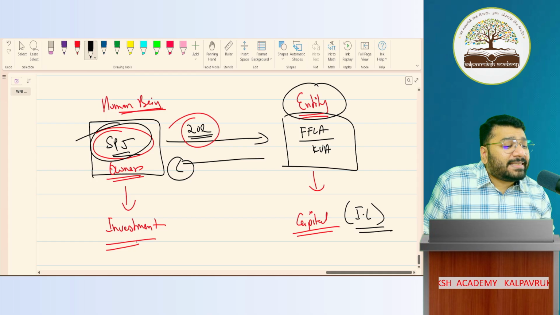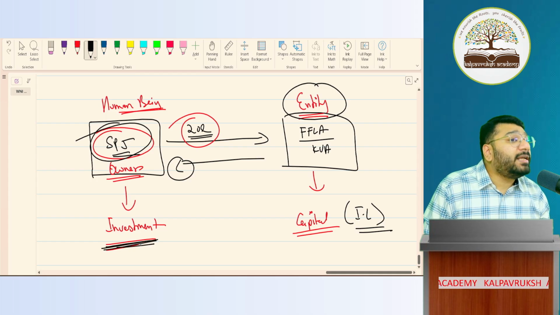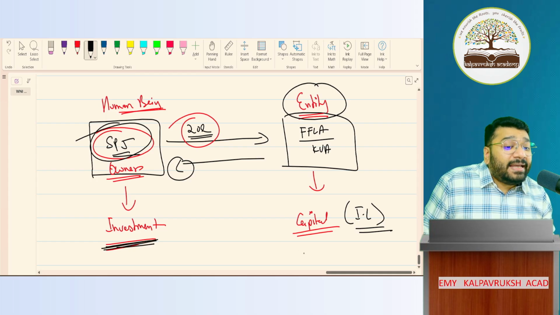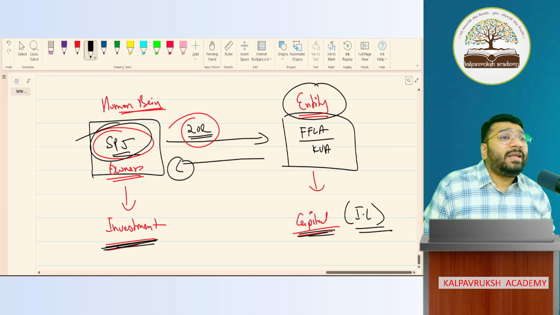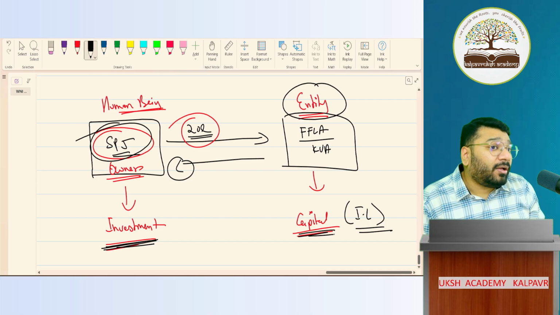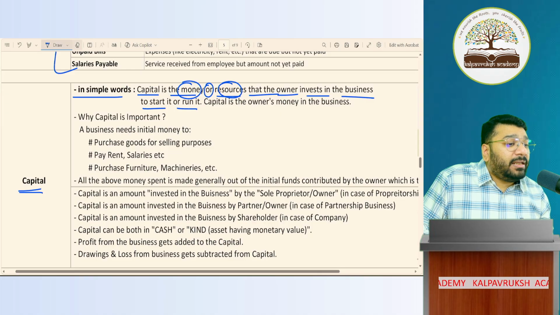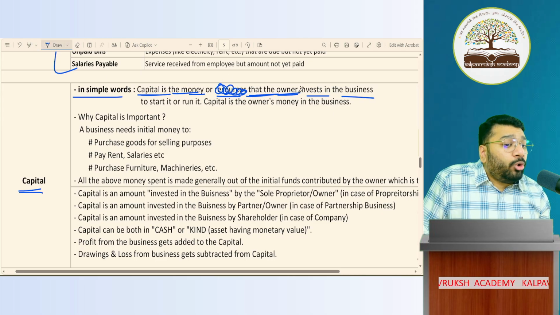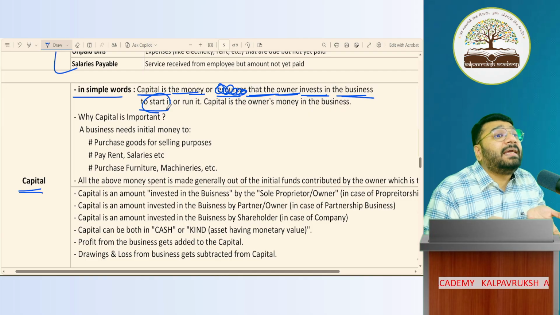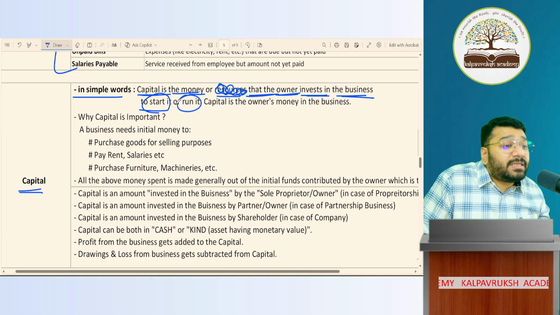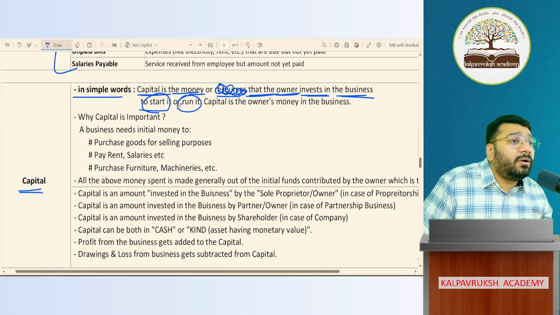For the owner, it is called investment. For the entity, it is called capital. What is capital? Capital is the initial money required to start or run the business. Capital is the money that the owner invests in the business to start the business. To start the business, I need capital, or to run the business, I need capital. Got it? Not got it?